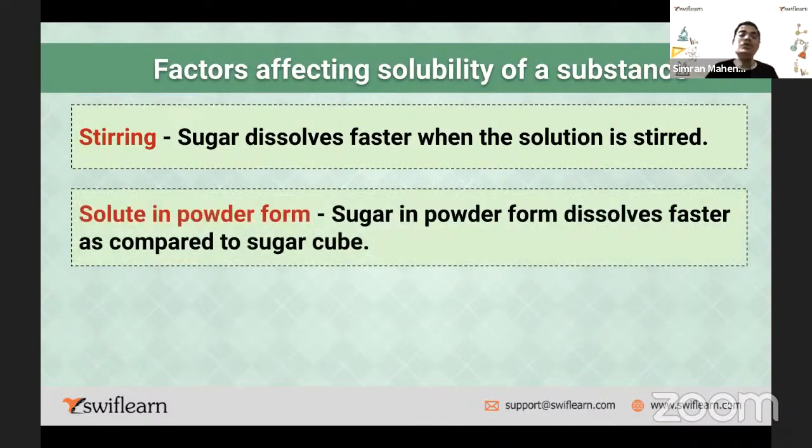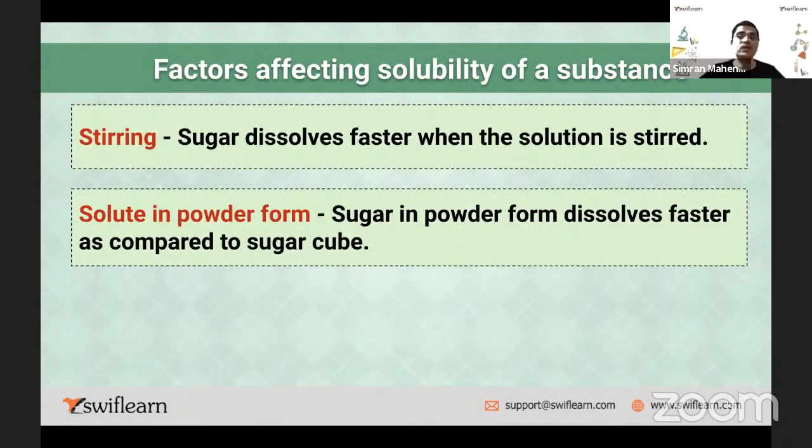Second factor is solute in powder form. Instead of granular sugar, if you make it into powder, sugar in powder form dissolves faster as compared to sugar cube. You must have seen that. You can compare also. Take a 150 ml glass of water, put in one teaspoon of sugar cubes. Take the same sugar cube and make it into powder using a mixer, which you have in your kitchen. Take another glass with the same 150 ml of water, put in the same quantity of sugar powder, and keep on stirring both.